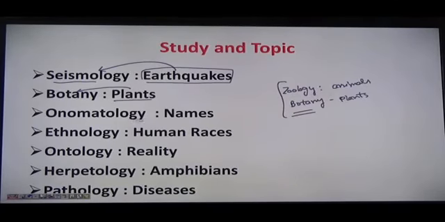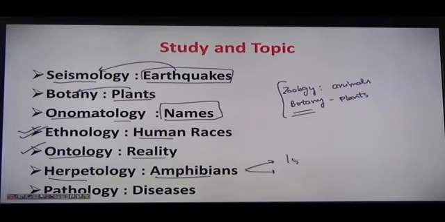Okay. Similarly, we have onomatology. That is the study of the names, the different names that we give, the different nomenclature. That is their study is said to be onomatology, right? Study of human race is said to be ethnology. We can say that the study of reality, that is said to be ontology. Study of reality is ontology. That is herpetology. That is the study of amphibians. The amphibians are those animals or those living, those who can walk on water as well as on earth.